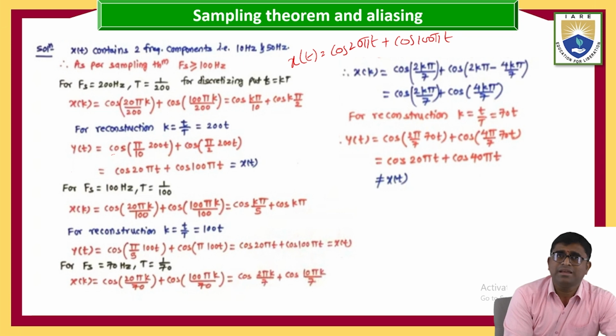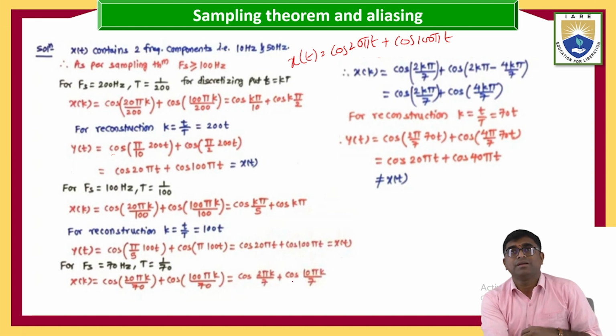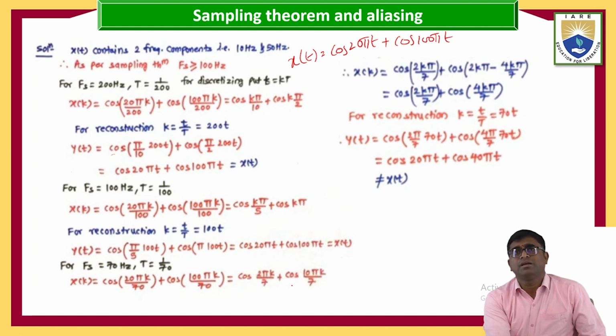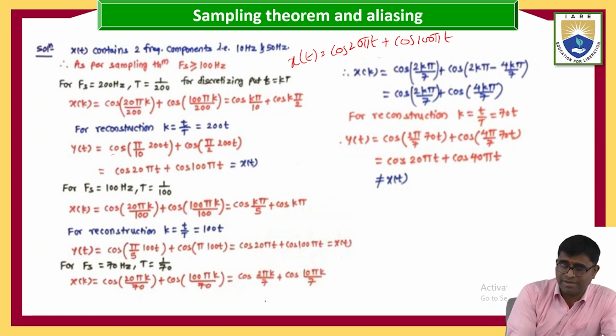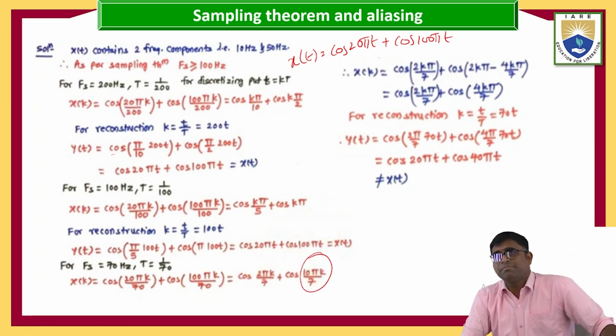What is the T? Capital T. What is the capital T? 1 by the given frequency, f of s, 70, plus similarly cos 100 pi k by the value of capital T, which is 70. Okay, this is coming as cos 2 pi by k into it. Again, reconstructed this one. Okay, but you see, I am making this equation mathematical, that is here cos 2 pi by 4 into k by 7, whereas 10 pi k by 7.